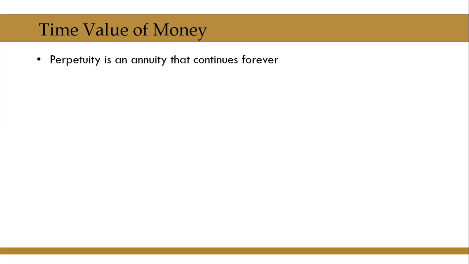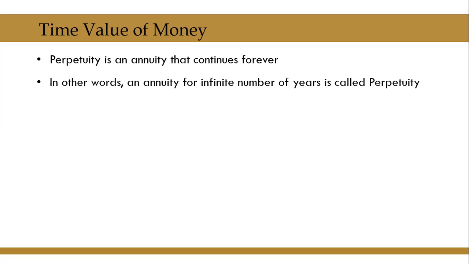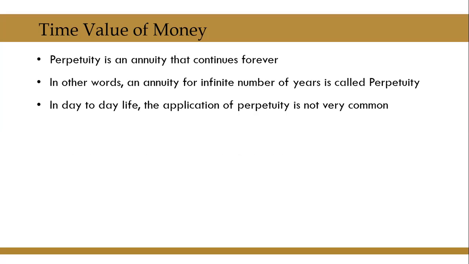Now let us see what is a perpetuity. A perpetuity is an annuity that continues forever, or as the name suggests, it is a series of perpetual cash flows. In other words, an annuity for infinite number of years is called a perpetuity. In our real life, the application of perpetuity is not very common.